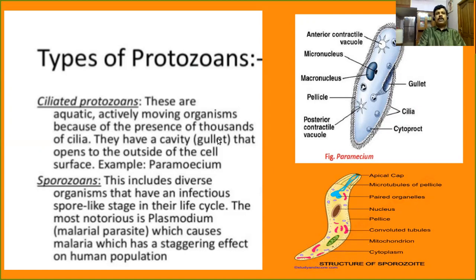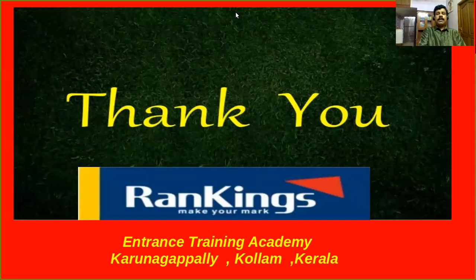I hope you have understood all the characteristic features of kingdom Protista. We have discussed that kingdom Protista is divided into five different groups. I repeat once again: chrysophytes, dinoflagellates, euglenoids, slime molds, and protozoans.